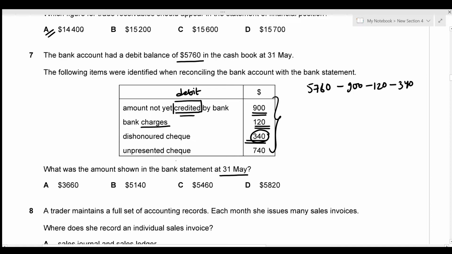And the final one we have is the unpresented cheque. An unpresented cheque always increases the value in the bank account. So I'm going to add this value of 740.